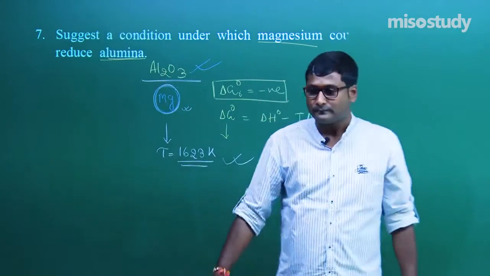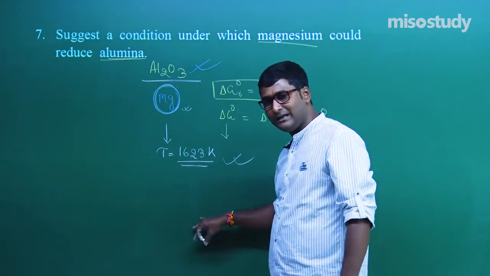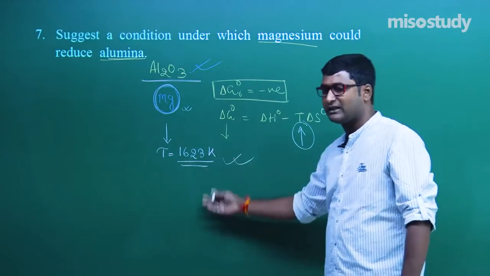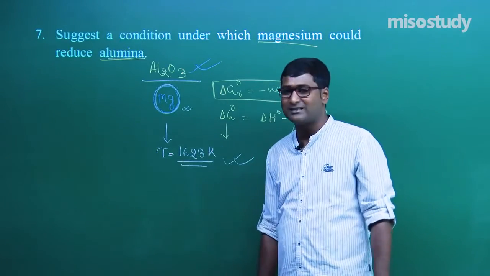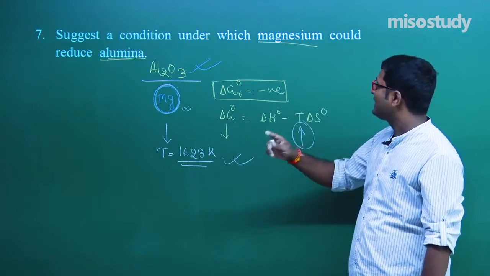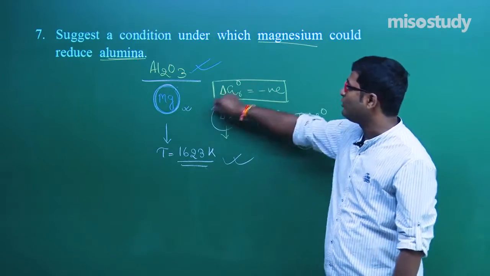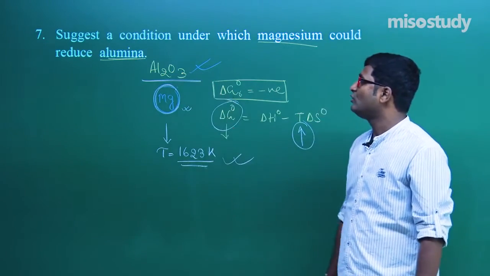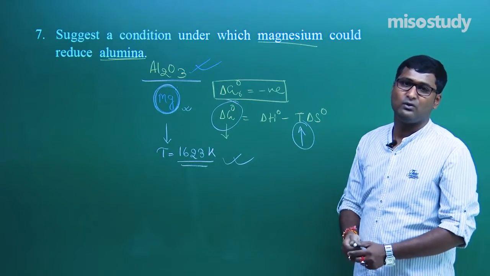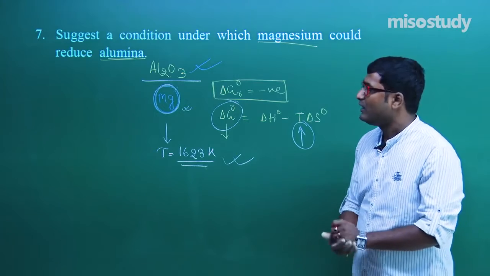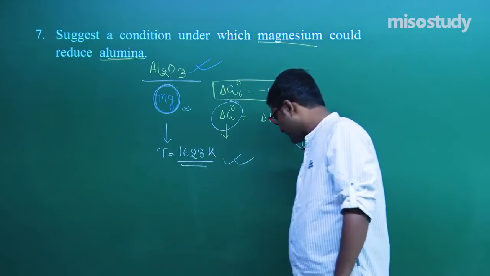You can explain in detail by writing the reaction, or simply you can say if the temperature rises up to 1623 Kelvin, then under this situation delta G value comes more negative and magnesium will reduce alumina and give you aluminum back. Clear, my friend? I think now you can do this question. Clear, my friend?